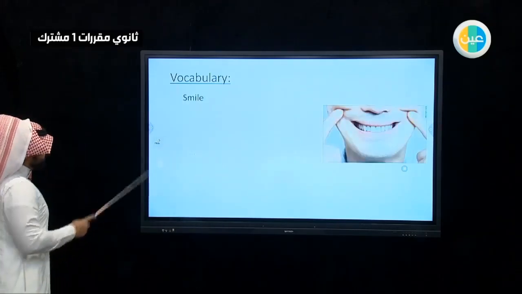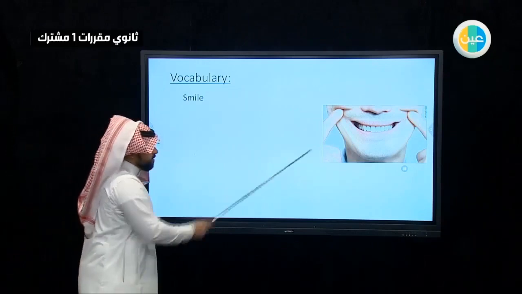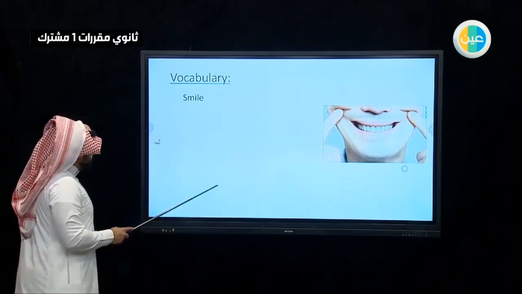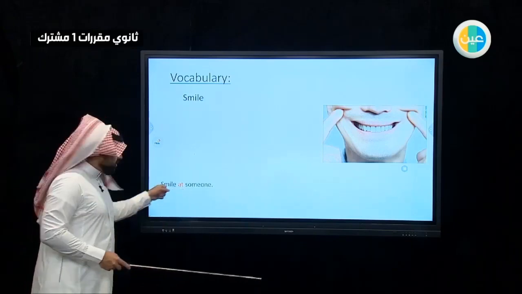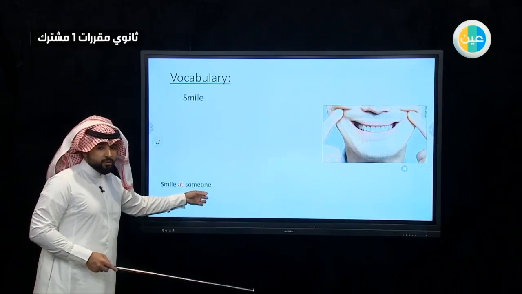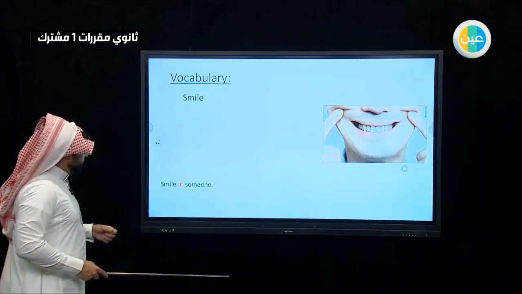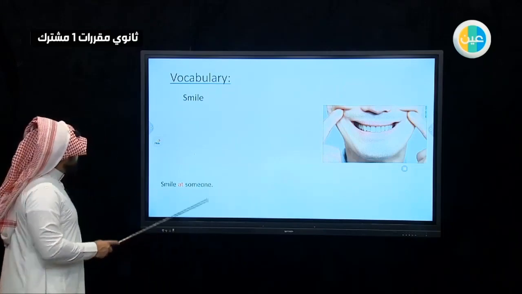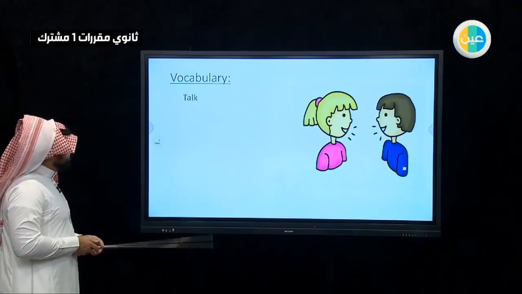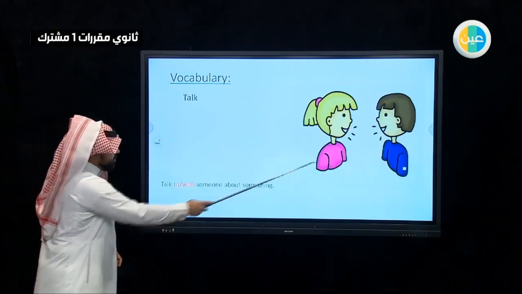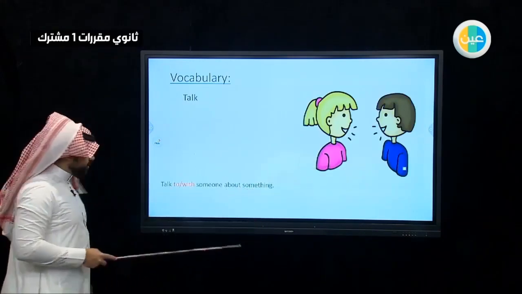Number 2, smile. As you can see from the picture. Smile takes at as a preposition. Smile at, and then you mention the name or the thing. The third one is talk. As you can see, they are talking right now.